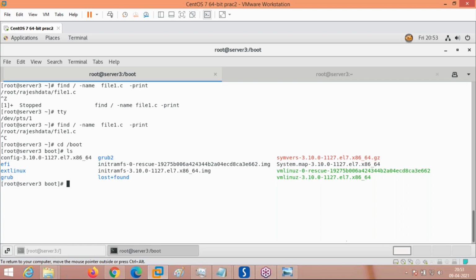They will ask you the Linux kernel name. The Linux kernel name is vmlinuz. They will ask you what is the version of the current Linux kernel you are working on: 3.0, 3.10. Okay.